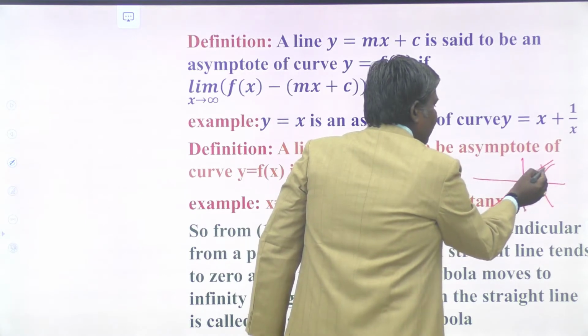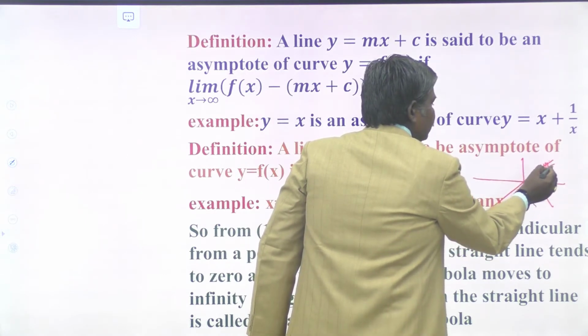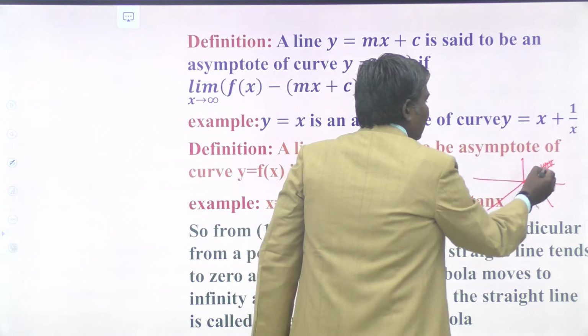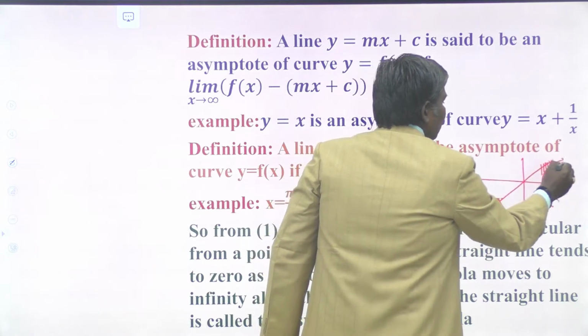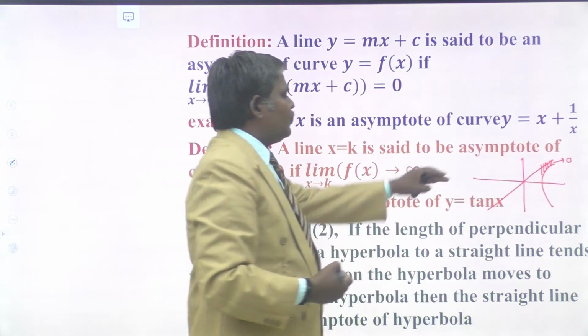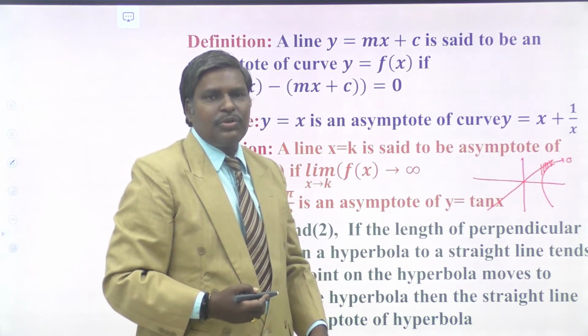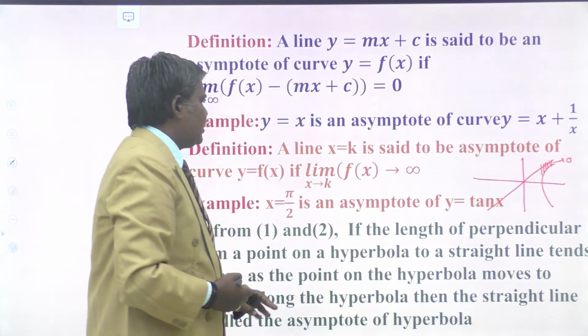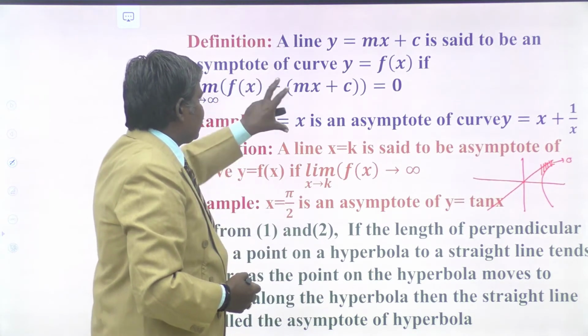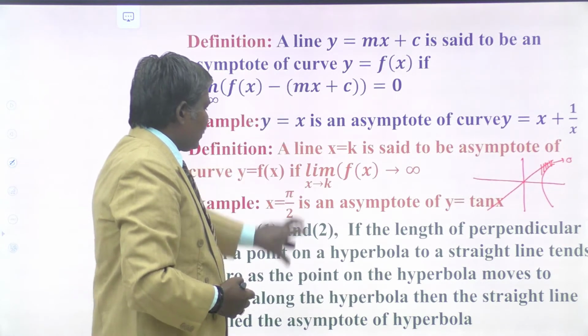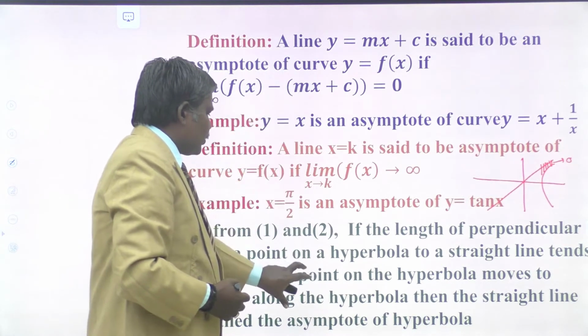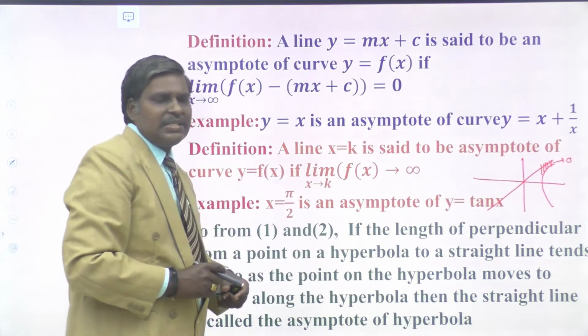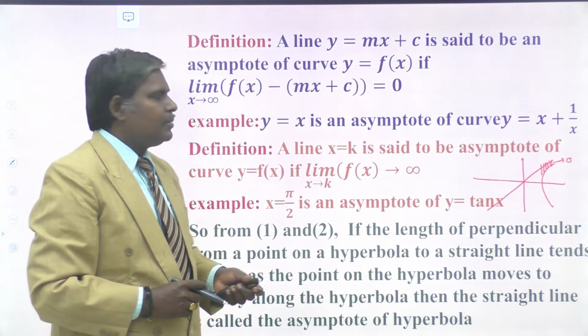The perpendicular distance from the point which is moving on the hyperbola to that line tends to 0. At that time we say that line is an asymptote to the hyperbola. Understand? So these are the definitions of the asymptote of any curve, and from these two conditions we conclude the definition of the asymptote of that hyperbola. Understand?